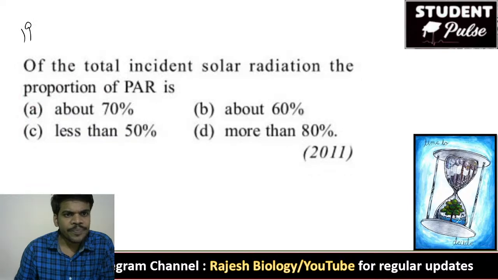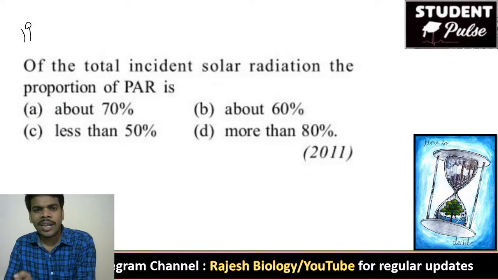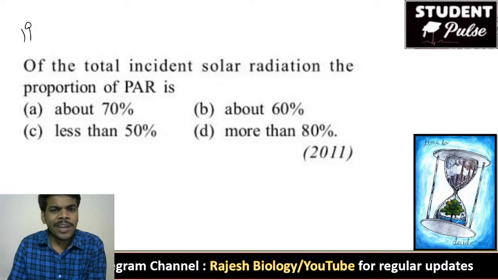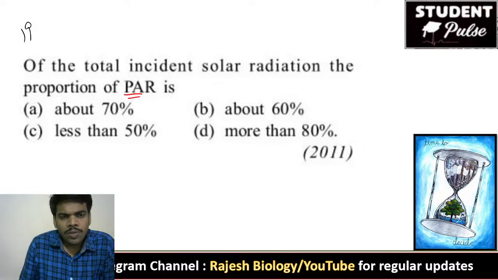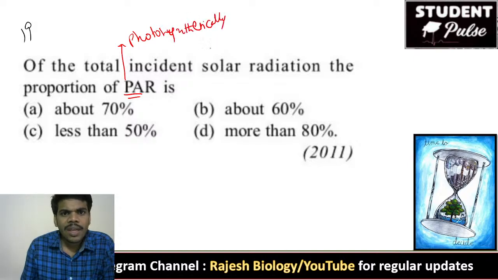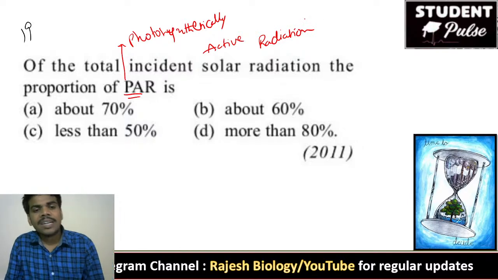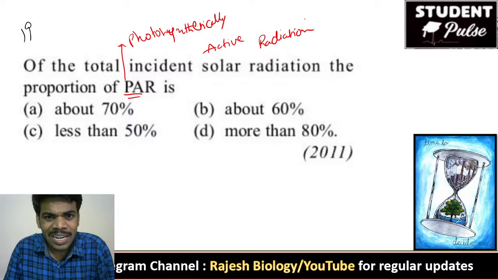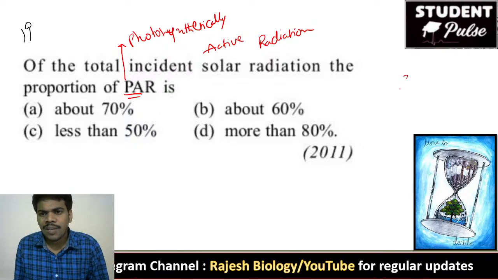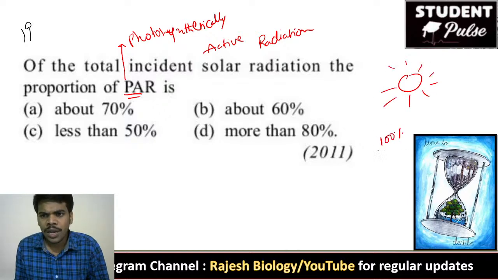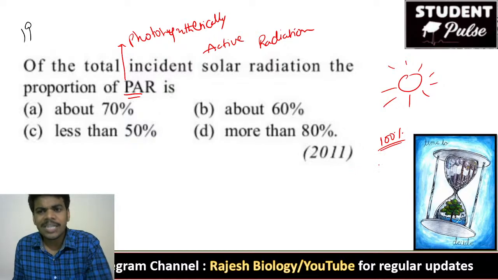Yes, come to the next question. Of the total incident solar radiation, the proportion of PAR means what? Photosynthetically active radiation. What is the percentage of photosynthetically active radiation from the sun? That means if the sun releases some amount of energy, for example 100%, how much percent is available for the plants?